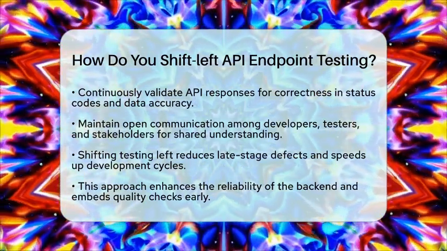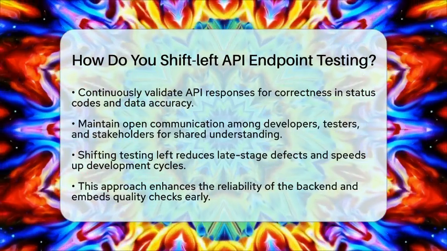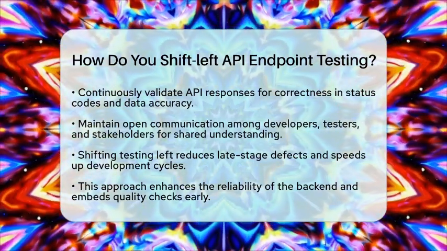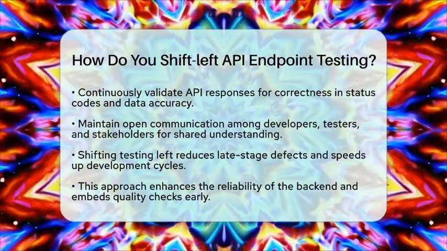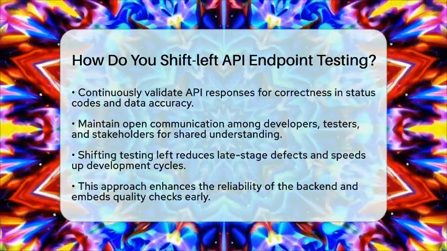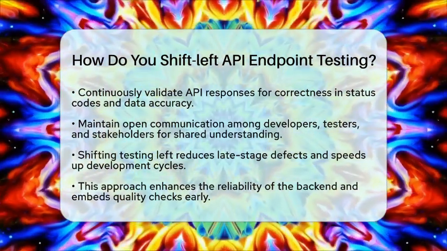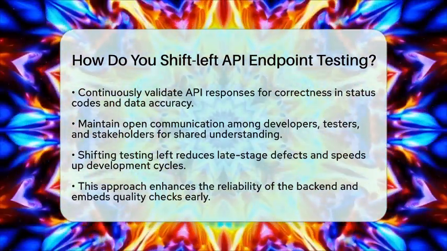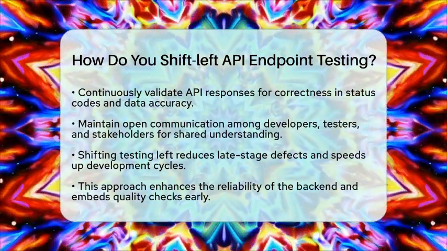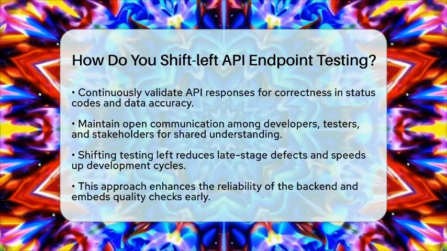By shifting API endpoint testing left, you reduce the risk of late-stage defects, speed up development cycles, and improve the reliability of your backend. This approach makes backend development more accessible and straightforward, embedding quality checks early in the process and automating them to minimize manual effort and errors.